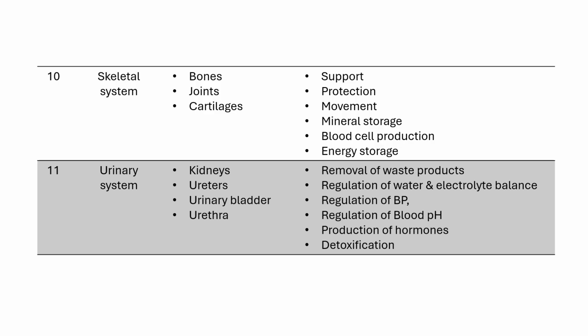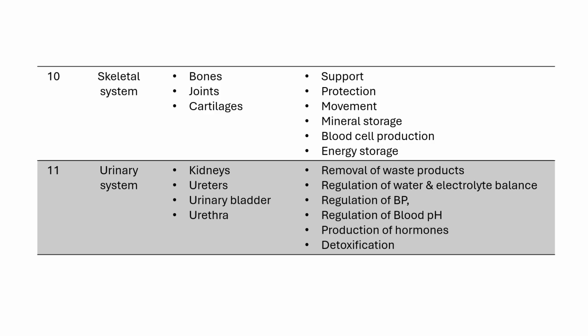Next function is regulation of water and electrolyte balance. This process is done by a hormone called antidiuretic hormone. We'll see this later in future videos. Next is regulation of blood pressure. The kidneys regulate blood pressure by controlling the blood volume with the help of an enzyme called renin, and this renin activates the RAS system, which is the renin angiotensin aldosterone system. This one also we'll see in future videos.